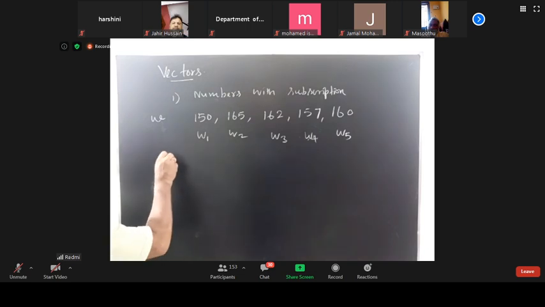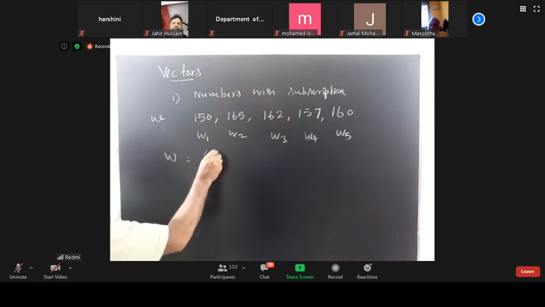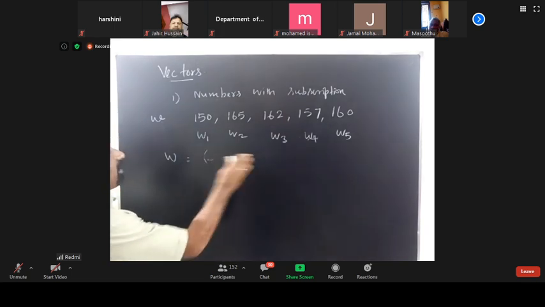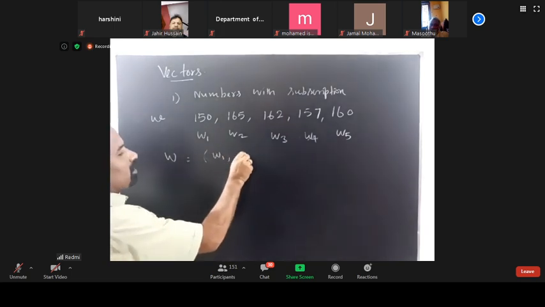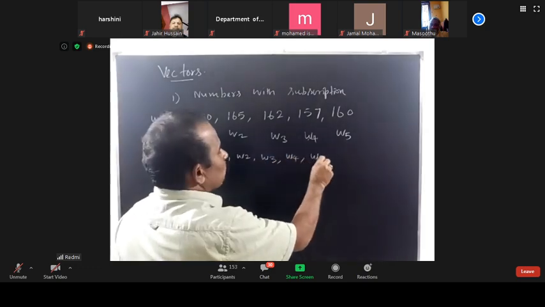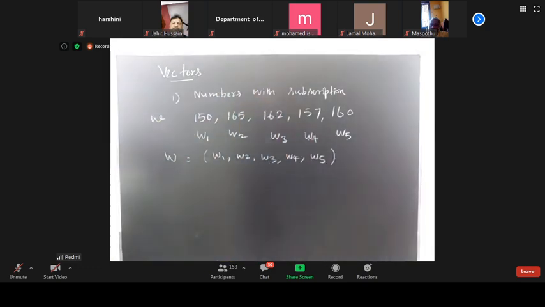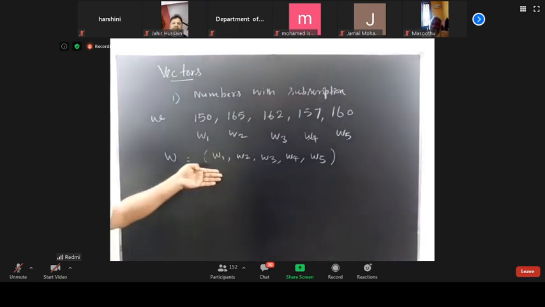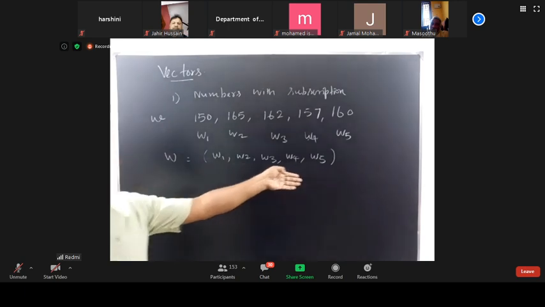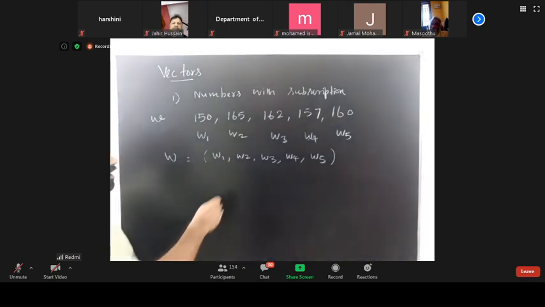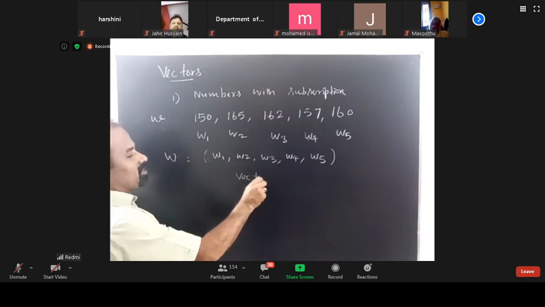Let us take W is equal to 150, 165, and so on, or otherwise W1, W2, W3, W4, W5. This is called a linear array, or otherwise we call it a vector.